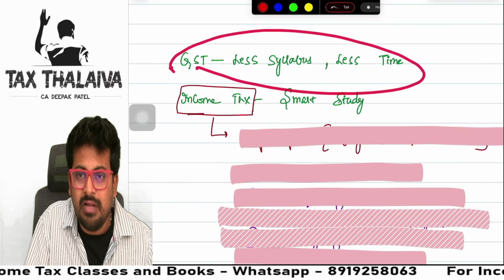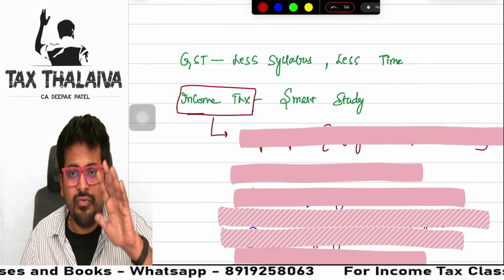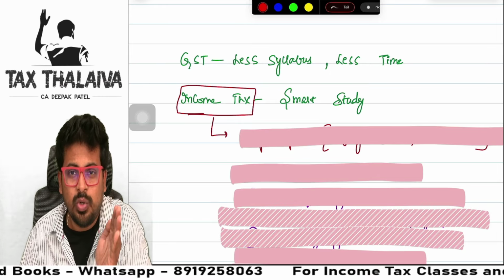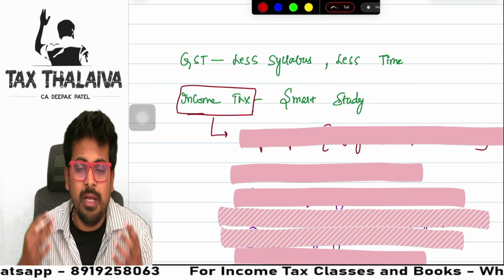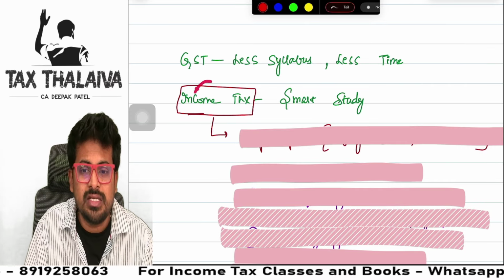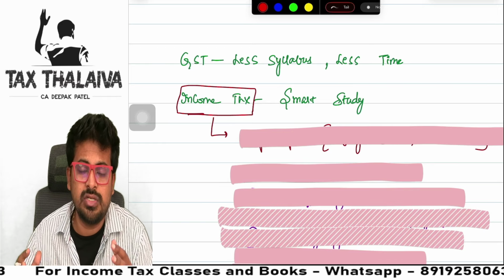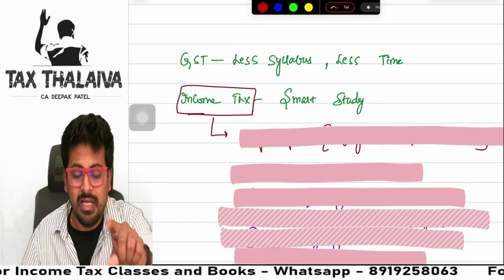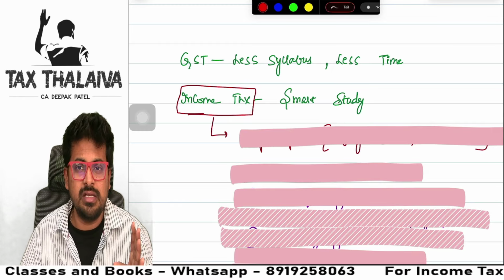So in GST, don't leave any topic. Less syllabus, more marks you can get. Out of 50, at least try for 25 plus or 30 in GST. So if you are aiming for exemption, the remaining 30 you can aim for in income tax, very much possible. Sir, income tax is very vast, sir. So many concepts are there. Don't worry. Stay in this video till the end. I'll give you amazing tips, guys.